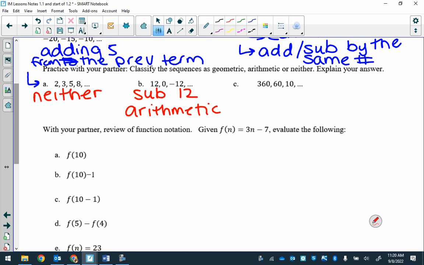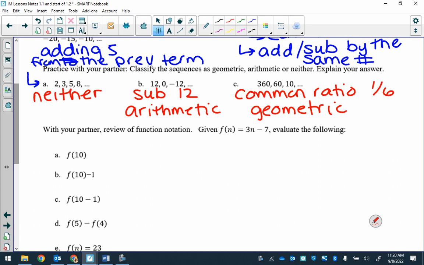So how about C? Julia? Good. So your common ratio or growth factor is 1/6. Excellent. How many of you did get that? A lot of you did as I was walking around. Awesome. So that's going to be big takeaway today.